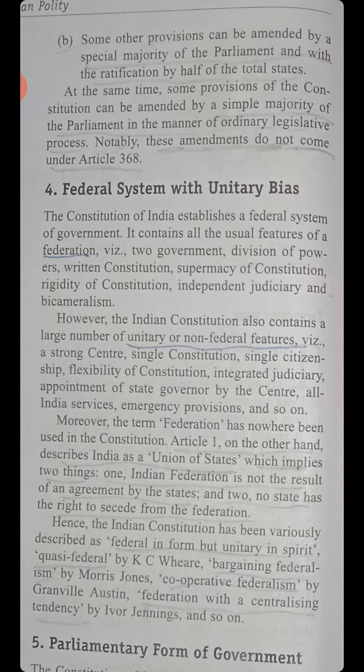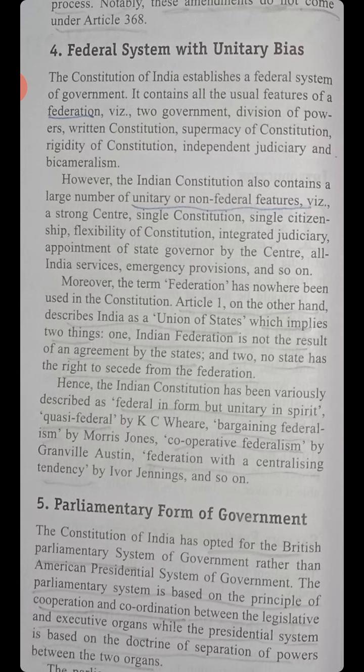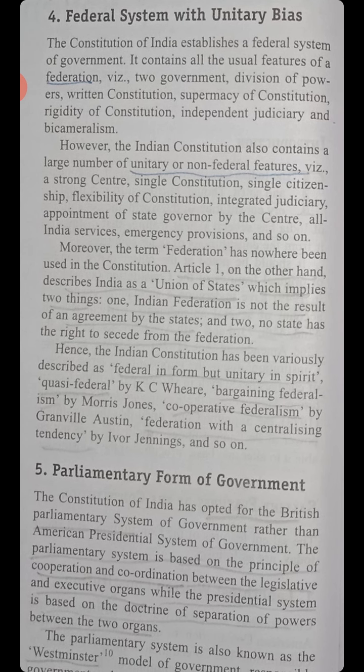At the same time, some provisions of the Constitution can be amended by a simple majority of the parliament in the manner of the ordinary legislation process. Notably, these amendments do not come under Article 368. Fourth, federal system with unitary bias.